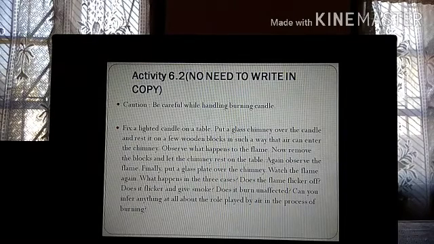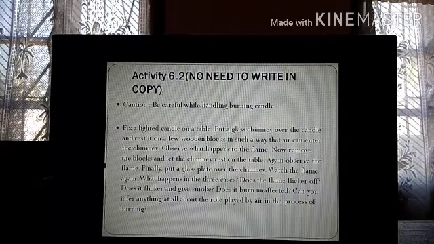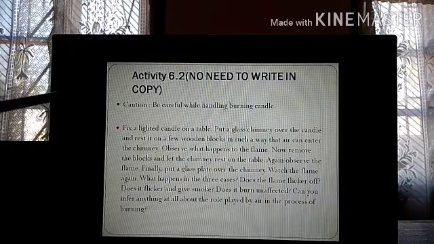Here you are putting the wooden blocks in such a way that air can enter the chimney. So you have to observe what happens to the flame. In the first case, what will happen? The flame will not extinguish. Definitely it will keep burning because air can enter. Now remove the blocks and let the chimney rest on the table.